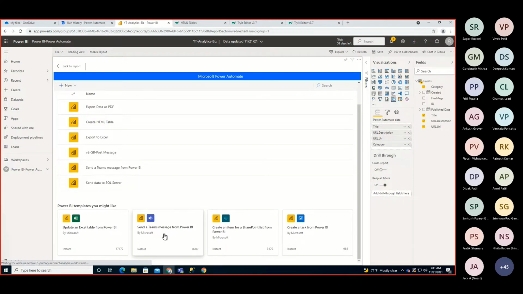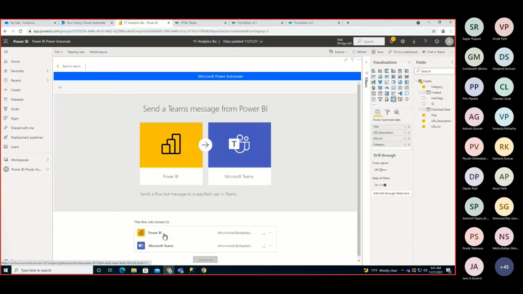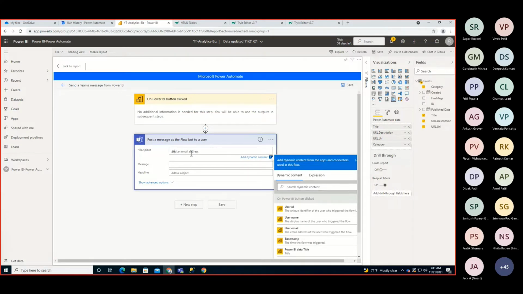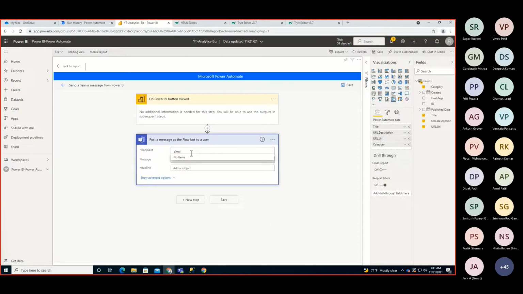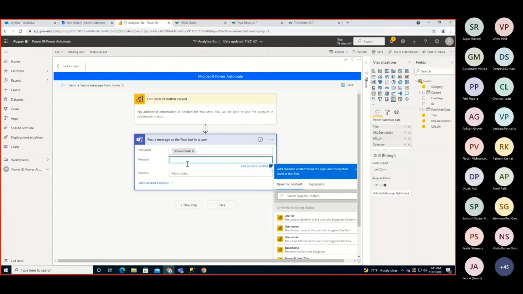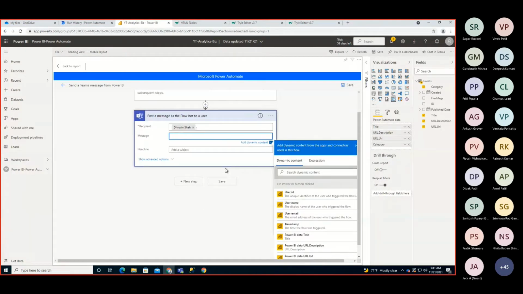So I'm just going to use that as we are creating the first flow. So let's make it simple. So I'm just clicking on continue and it will create the flow with the two actions. One is on button item clicked and second is post a message as a Flowbot user. Right, so now here we just need to configure the properties, like I just wanted to send the message to my account itself, so I'm just selecting my user over here and what message you wanted to send. So basically I just wanted to send a message like